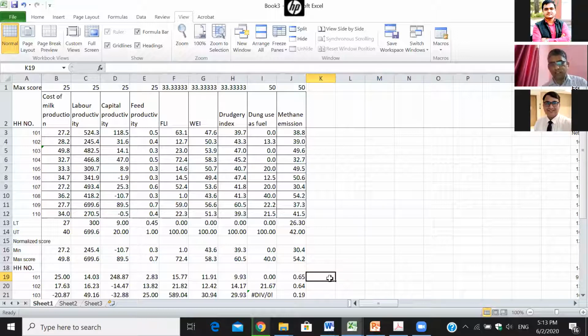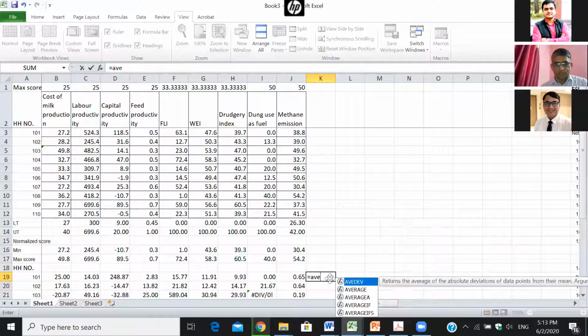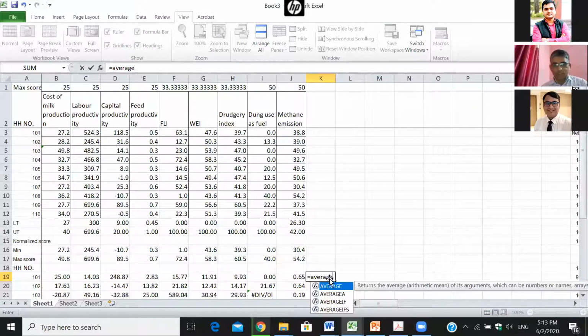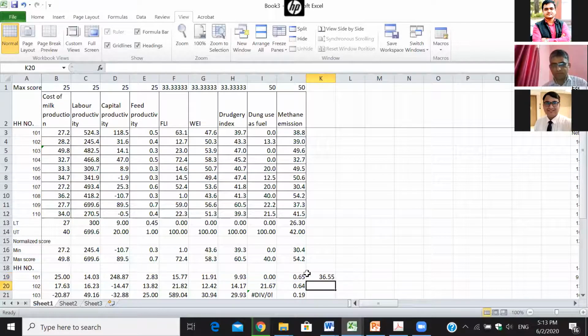If it is additive aggregation, simply take the average of these indicators. Why is this?